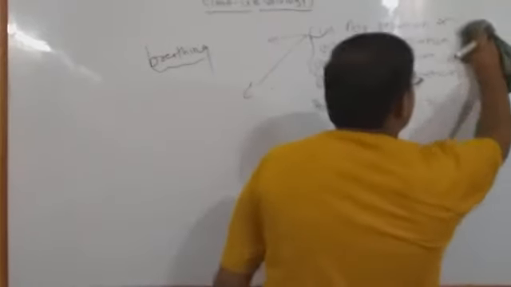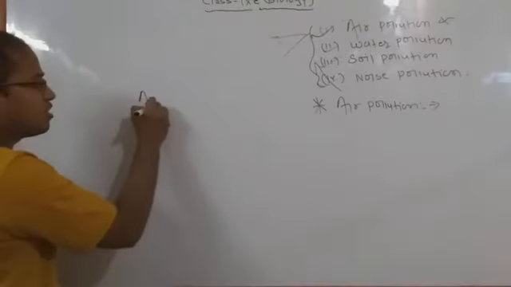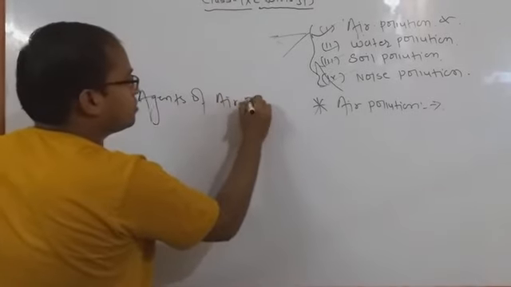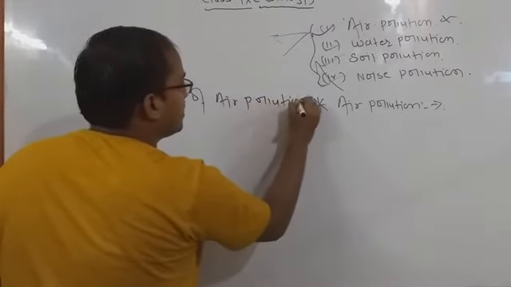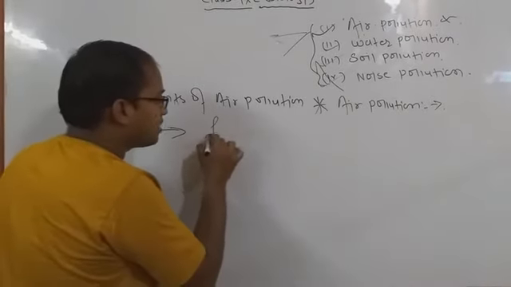So air is the most important part and we are going to study how the air gets affected. So we have to know the agents of air pollution. Okay, we are here writing agents of air pollution. So which types of agents generally create air pollution? So we know that several types of